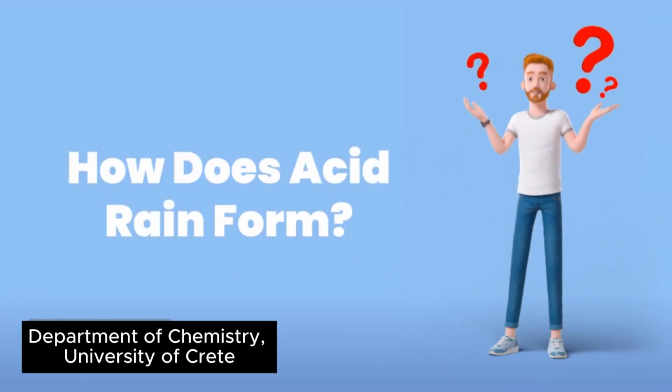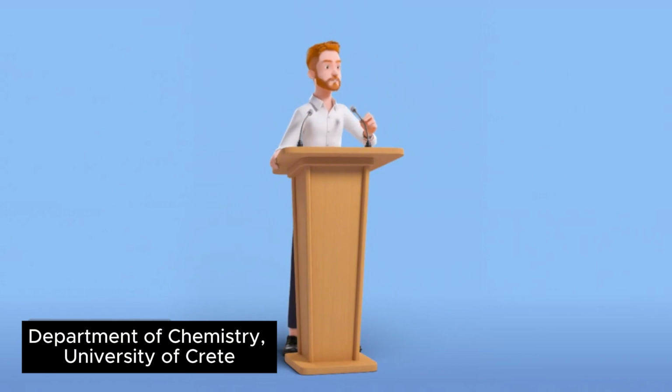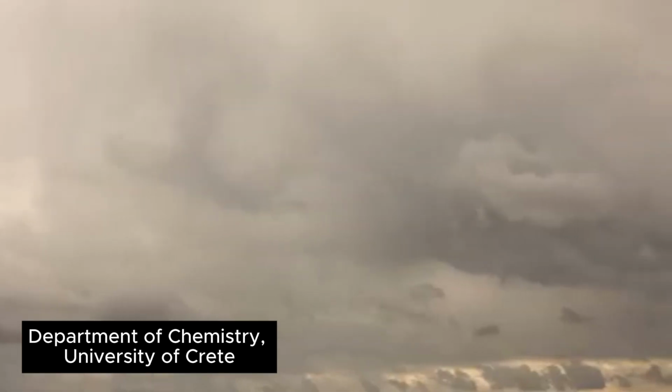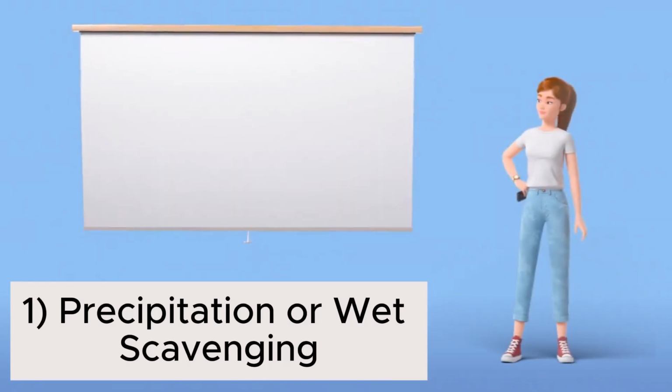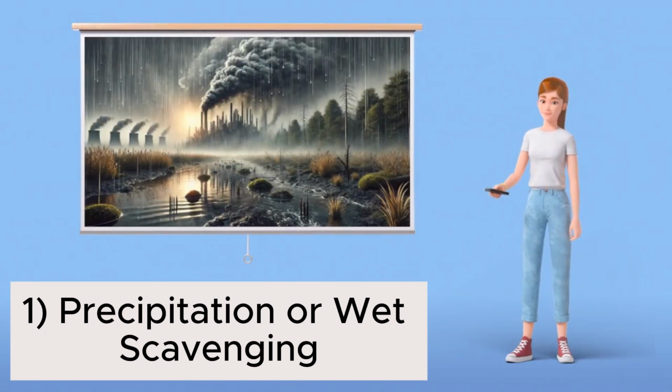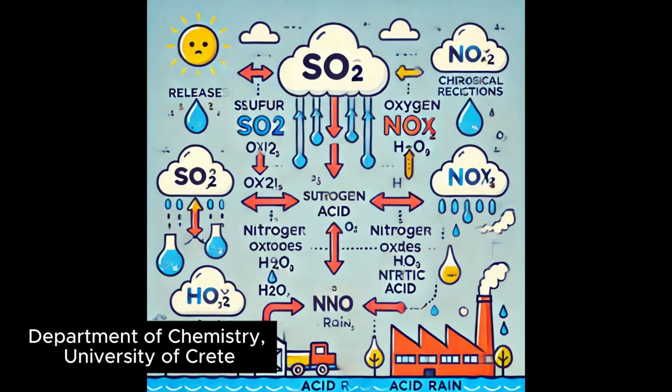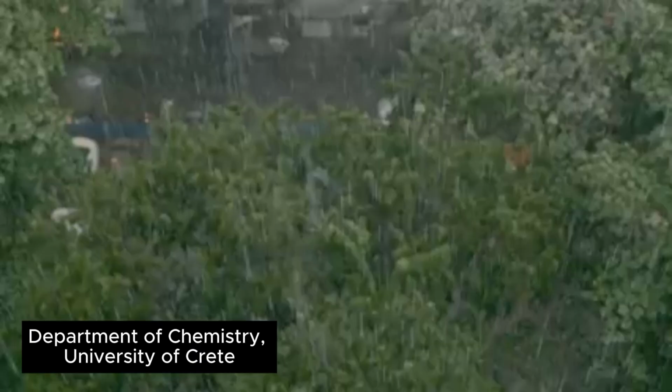Now let's take a look at how acid rain forms. Acid rain forms through a combination of chemical processes that involve both gaseous pollutants and atmospheric reactions. The first mechanism is precipitation or wet scavenging, where pollutants like sulfur dioxide and nitrogen oxides are released into the atmosphere from sources such as factories, cars, and power plants.